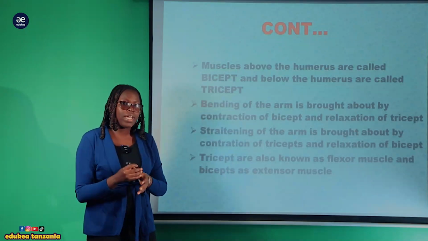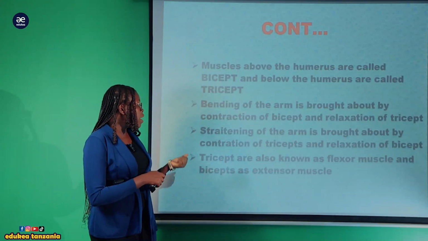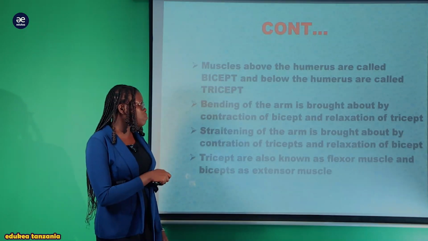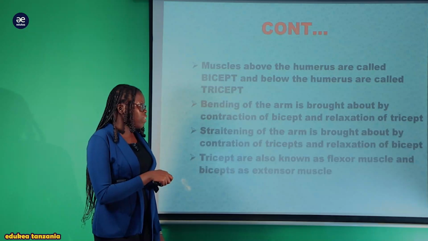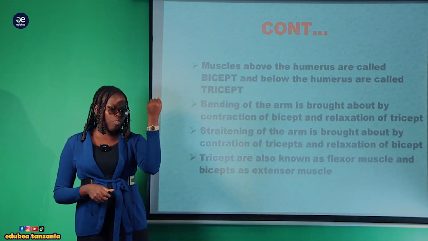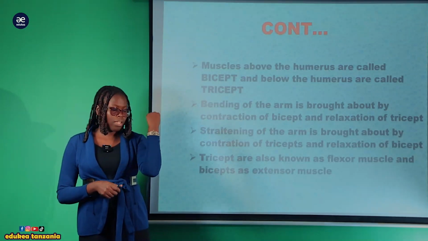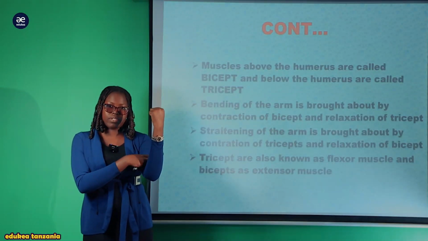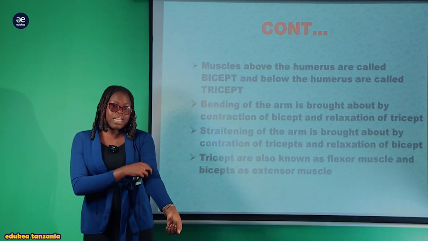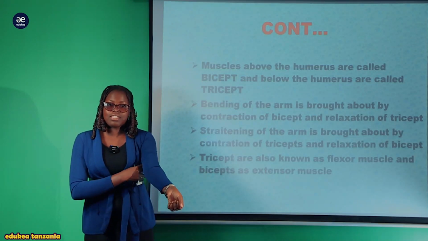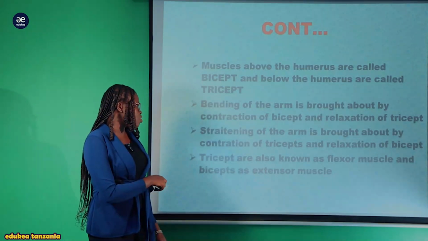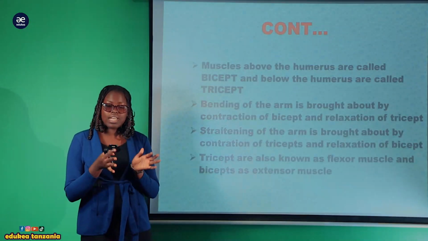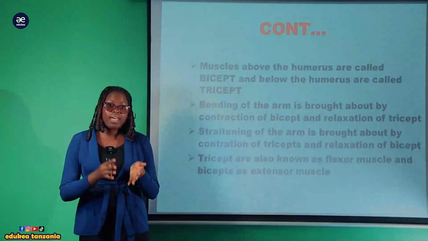So these muscles tend to work antagonistically. Meaning that when you bend the arm, the bending is brought about by the contraction of biceps and relaxation of the triceps. Kwa mfano nikikunja mkono wangu hapa, meaning that the triceps imerelax, lakini ile contract ni biceps. Lakini nikinyosha hivi mkono, biceps ita relax, lakini triceps ita contract. So this is all about contractile muscles and how they bring about the movement.